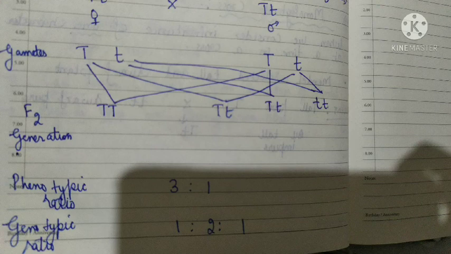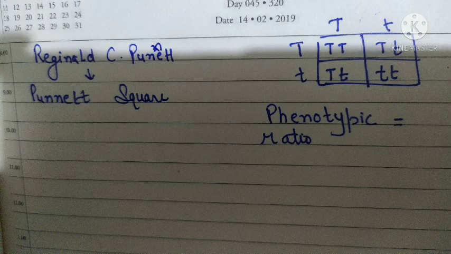As you can see here, the first one is capital T capital T genotype. Then the next two are capital T small t genotype. Then after that, the next one is small t small t genotype.